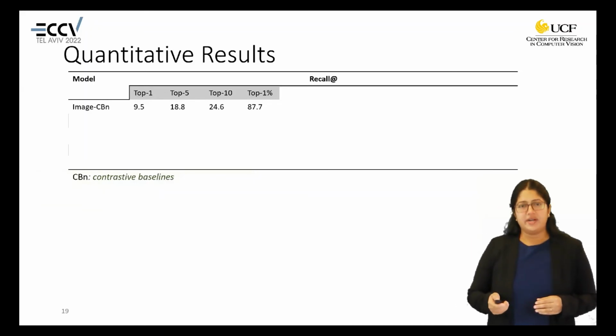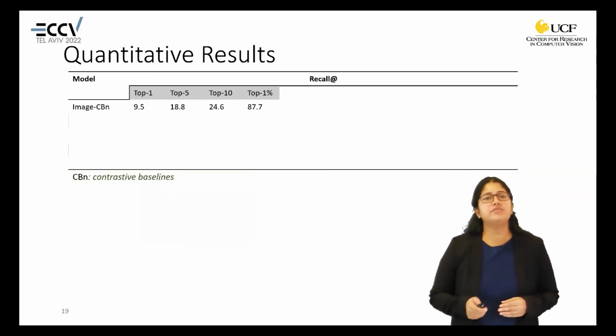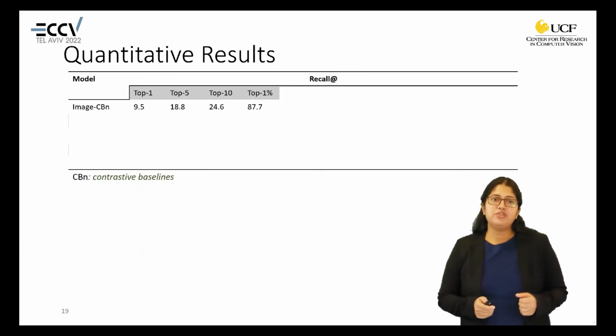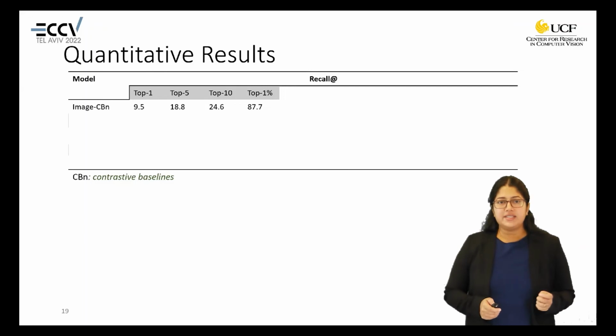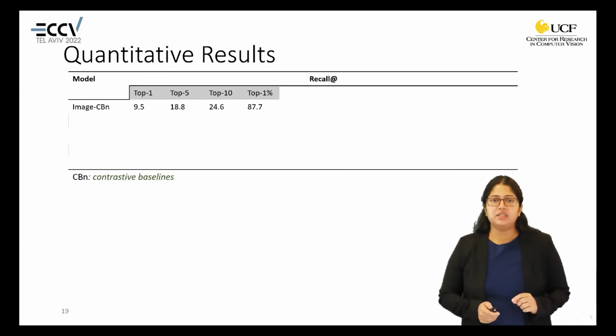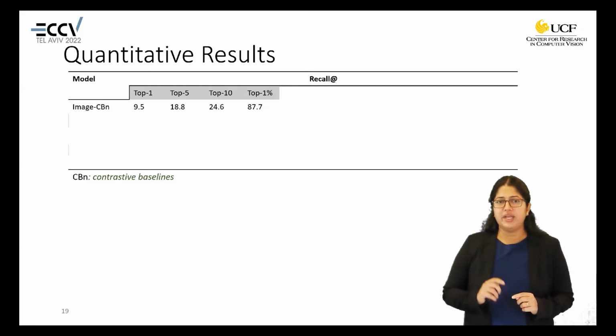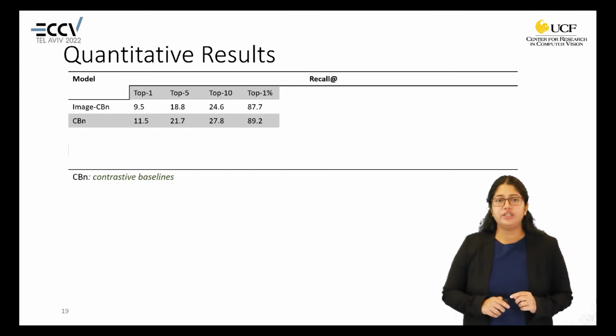Let's have a look at the quantitative results. In the first row, we have our image baseline based on the contrastive loss, where we only use a single frame of the clip and match it to the corresponding aerial image. When we use our video-based contrastive baseline, we can see that there is an improvement in the recall rate at all values.